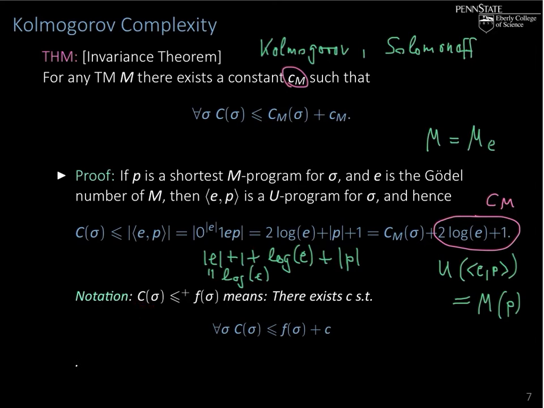C of sigma less than or equal to plus f of sigma, where f is a function of sigma, now means that there exists a C such that for all sigma, C of sigma is less than or equal to f of sigma plus C. If you're familiar with the big O notation, you could also write this as f of sigma plus O of 1. But if you don't know the O notation, the Landau symbols, don't worry about it. We will use this notation, and it's simple enough to define.